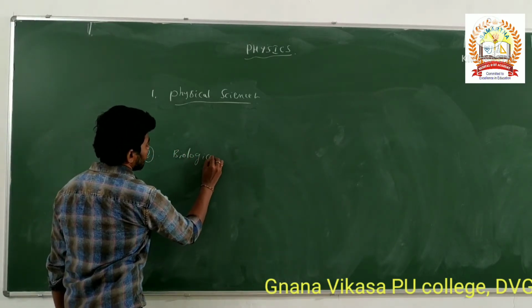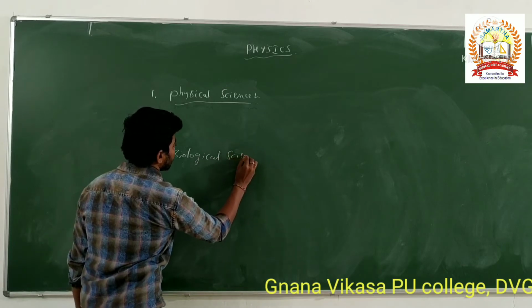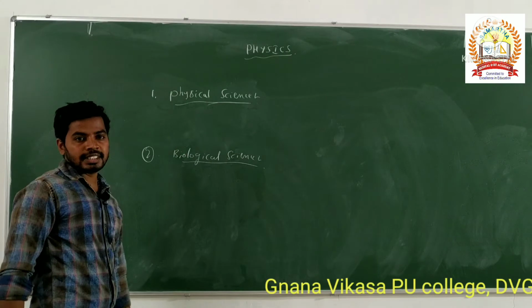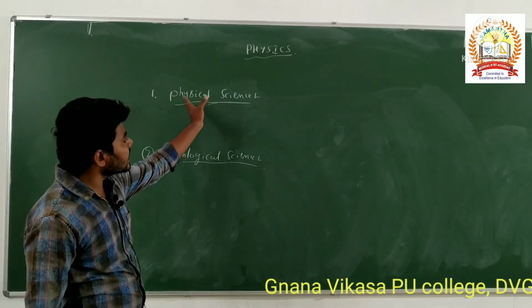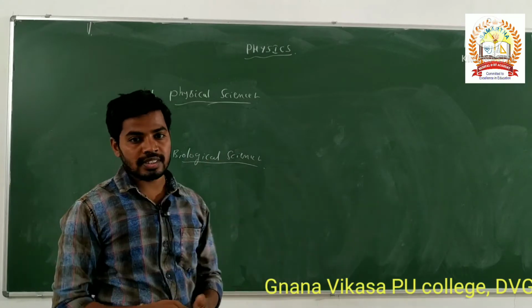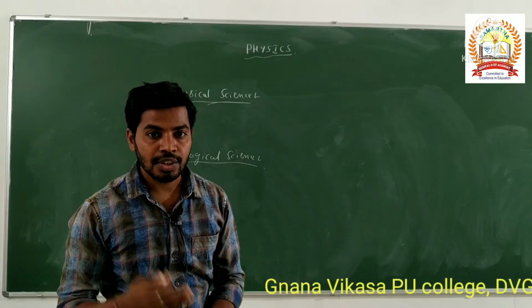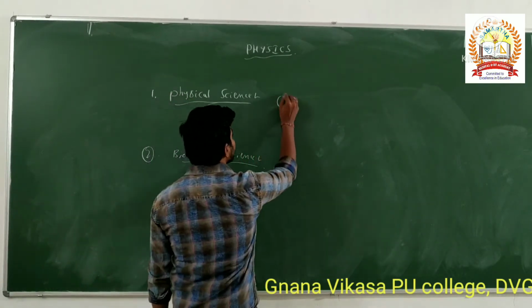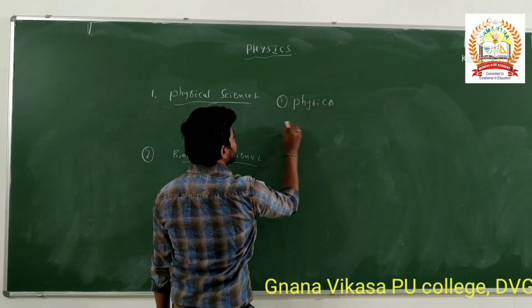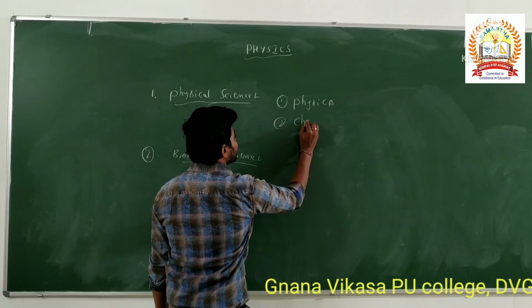In physical science, again we are divided into two branches. The first one is physics. The second one is chemistry.